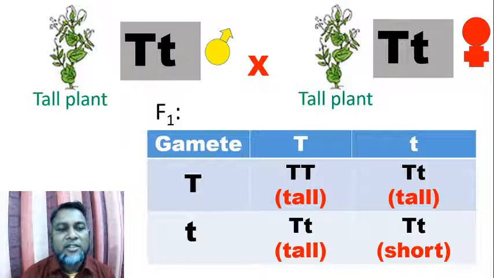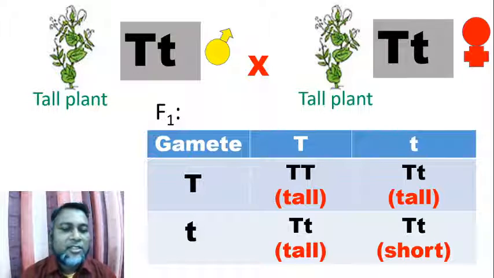In F1 plants, the hybrid plants have both dominant and recessive factors. According to law of segregation, these two alleles or factors remain together, but they are not mixed, diluted or altered.